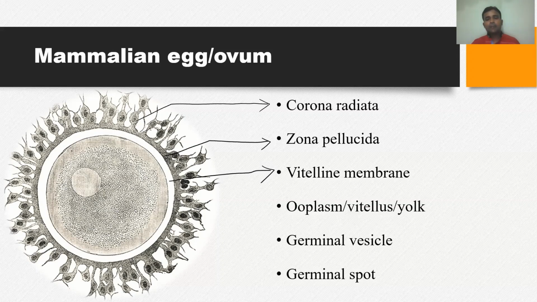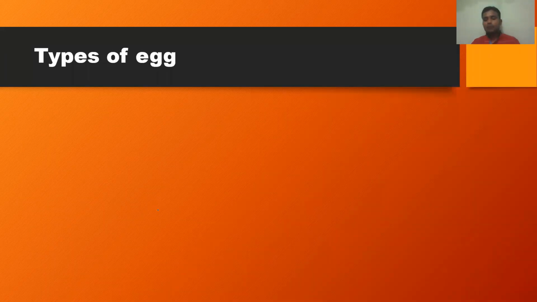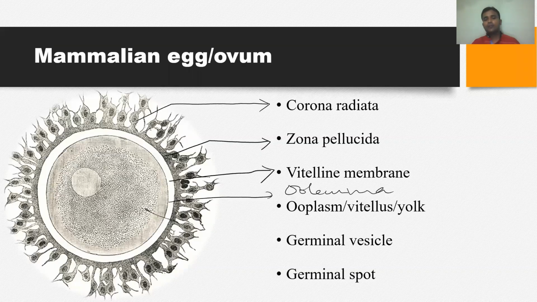And then there is a plasma membrane, which is the membrane of the egg. The plasma membrane is also called the oolemma. And then there is the cytoplasm within the egg. The cytoplasm of the egg is called ooplasm. It is also called vitellus, or yolk. Ooplasm, vitellus, or yolk, one and the same.